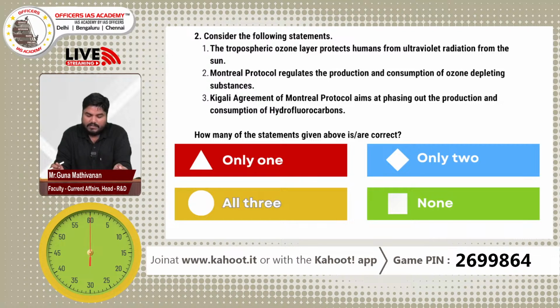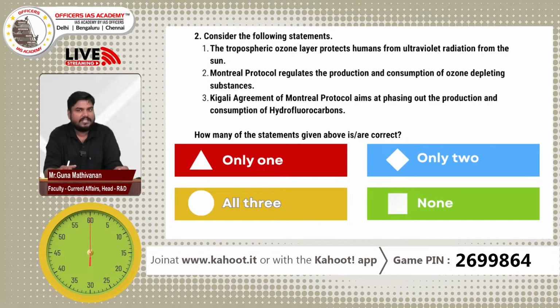Second statement, Montreal Protocol regulates the production and consumption of ozone depleting substances. That is very correct. The Montreal Protocol under the Vienna Convention was signed in 1987, which came into force in 1989, aiming to phase out the ozone depleting substances. Third, Kigali Agreement of Montreal Protocol aims to phase out the production and consumption of hydrofluorocarbons. That is once again correct. The Kigali conference was held in 2016 in Rwanda, where a decision was taken to phase out the production and consumption of hydrofluorocarbons.